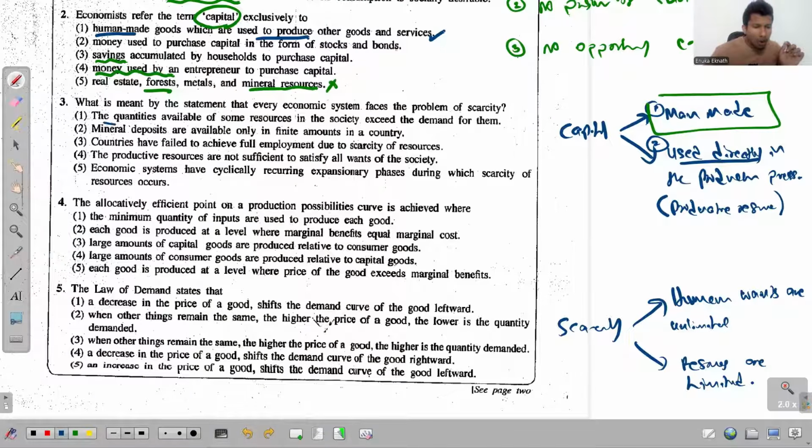First one says, the quantities available of some resources in the society exceeds the demand for them. See, it talks about some resources, and also it makes a comparison between the availability of resources and the demand. But when you really recognize this problem of scarcity, those are not the two variables that you compare. You don't compare demand with something else. You only compare wants with the resources, available resources.